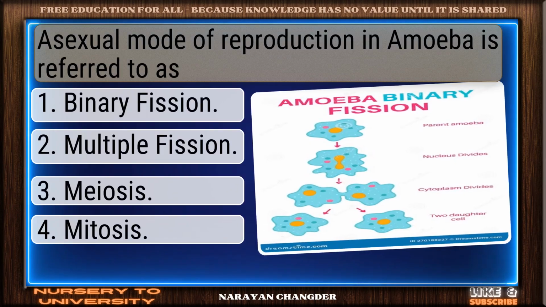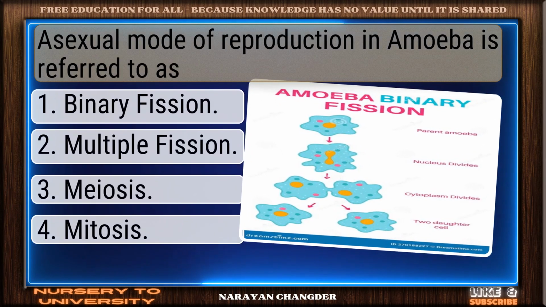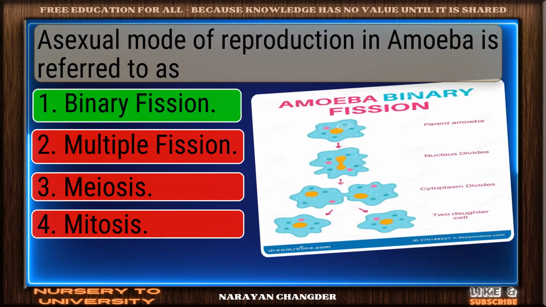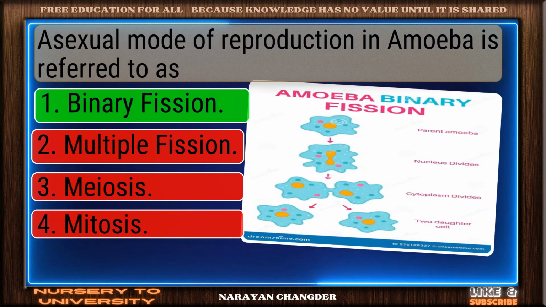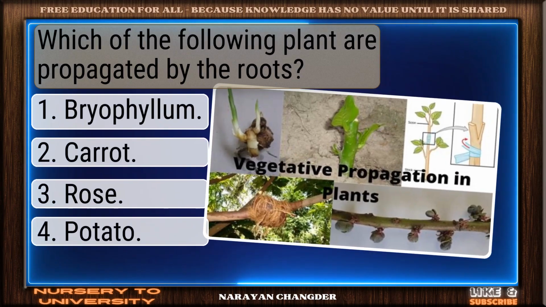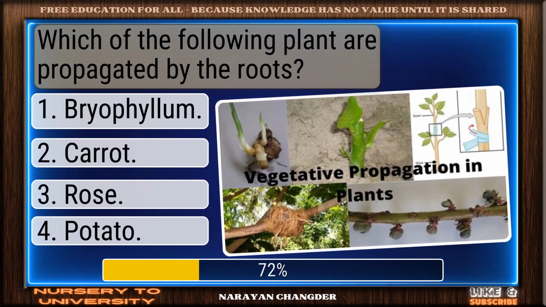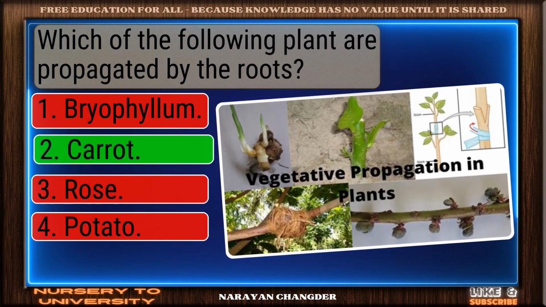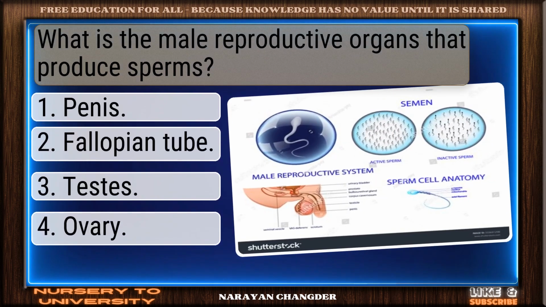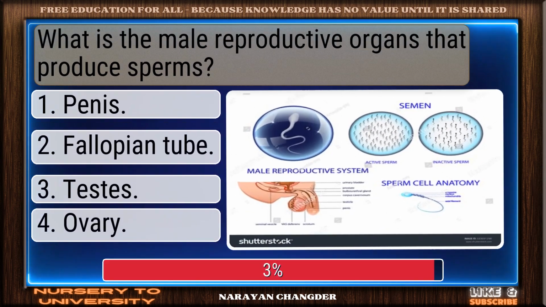Asexual mode of reproduction in amoeba is referred to as. Valid point. Binary fission is true. Which of the following plant are propagated by the roots? Exactly. Carrot makes sense. What is the male reproductive organs that produce sperms?